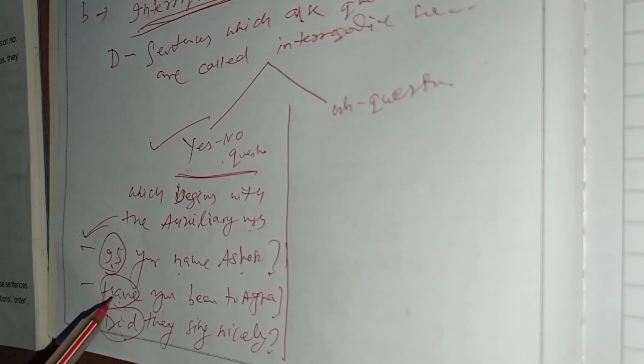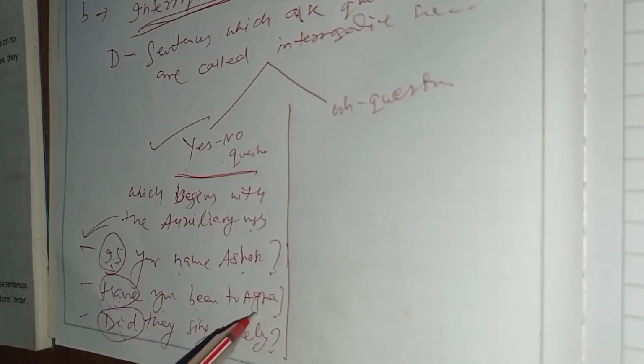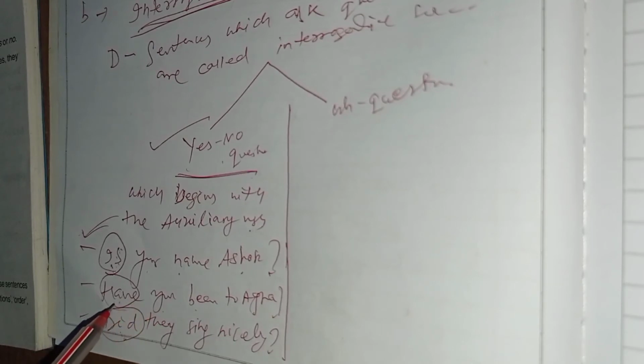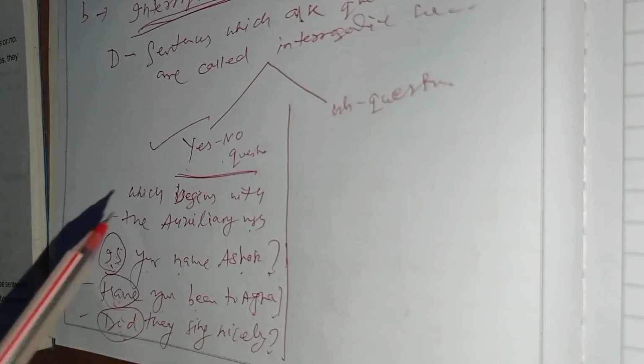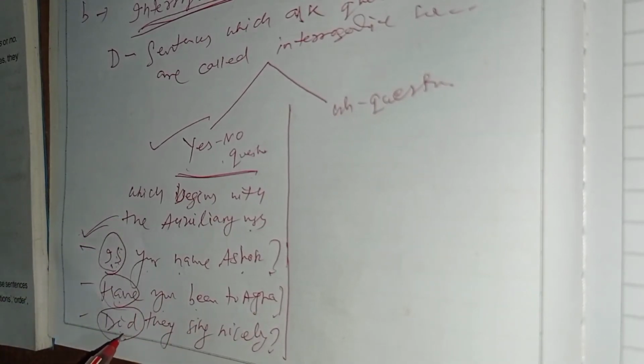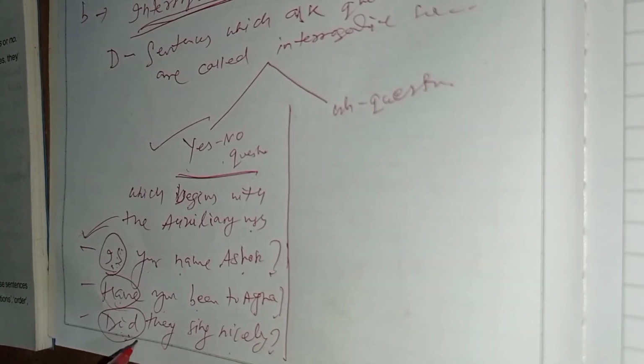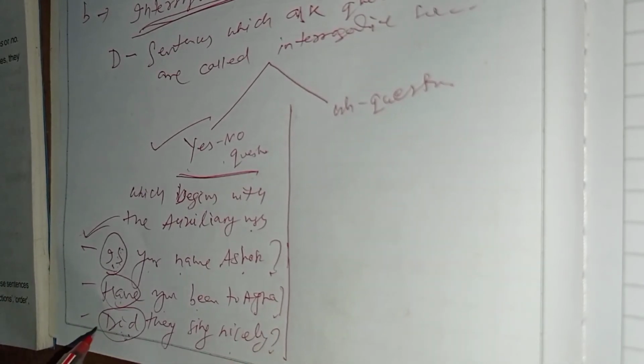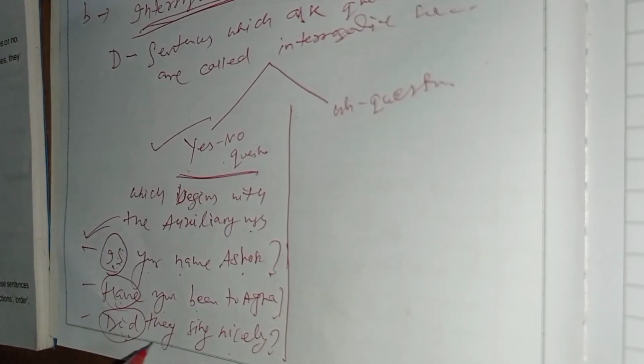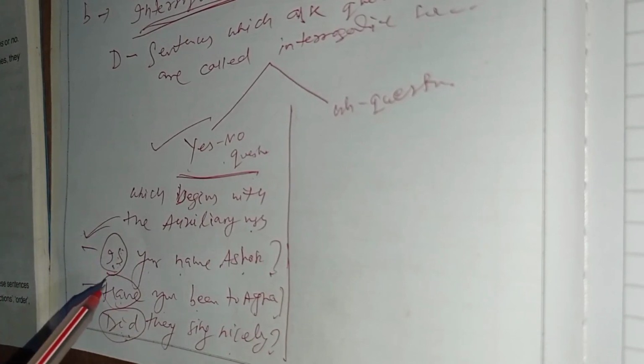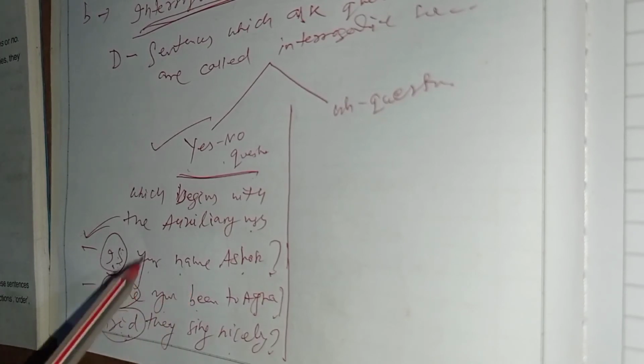Two answers. Similarly, have you been to Agra? Yes, I have been to Agra. If I have not been, then I can say no, I have not been to Agra. In this way, two answers are possible. Similarly, did they sing nicely? Yes, they sang nicely. Or in another way, you can say, no, they did not sing nicely. So, as these sentences have two possible answers, that is why they are called yes no questions.